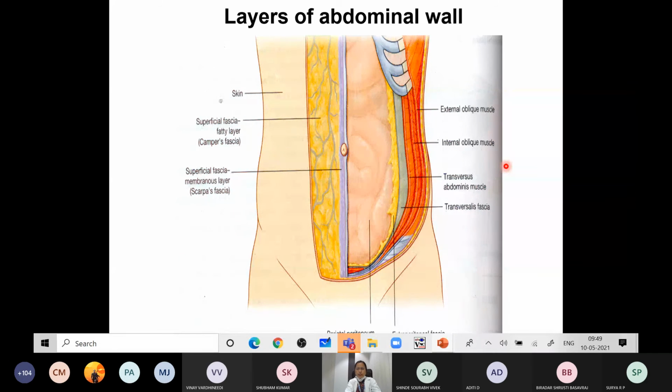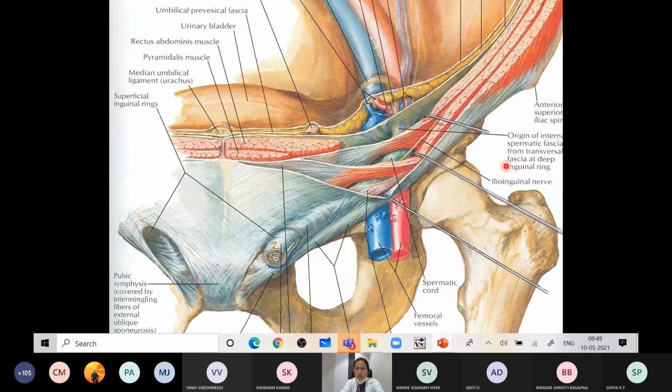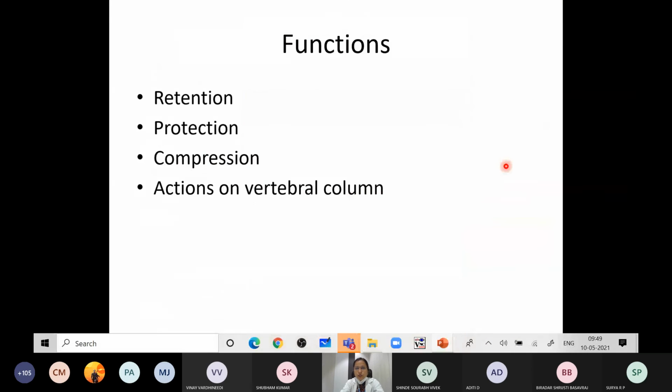So why is this important? It is mainly in males. Whenever there is an obstruction of the urethra with extravasation of urine, the urine may get collected in this superficial inguinal space. Okay, so these are the important things you should know about the anterior abdominal wall.